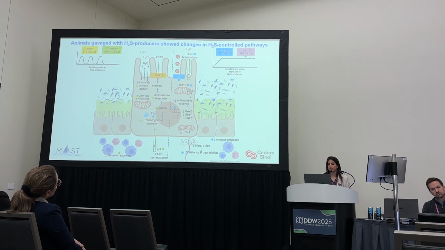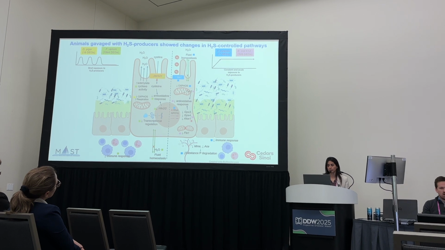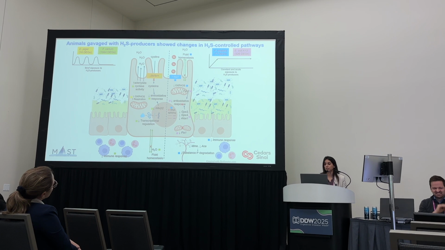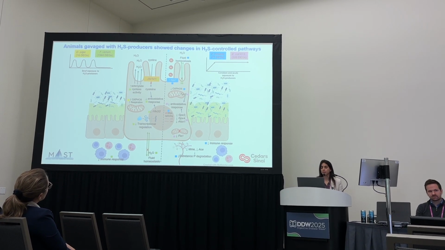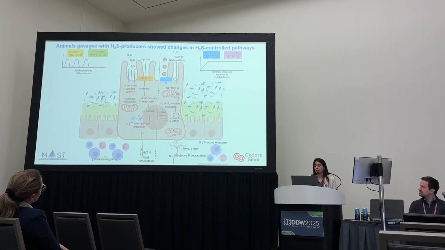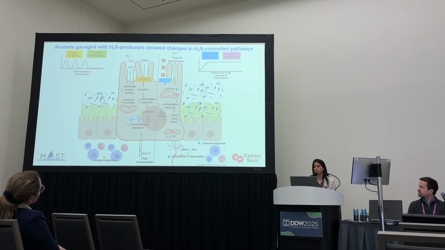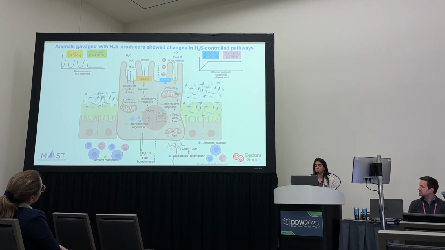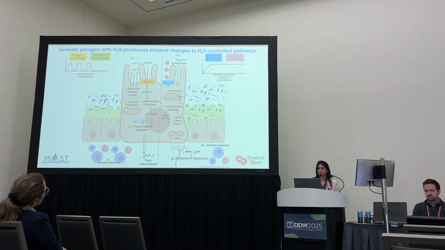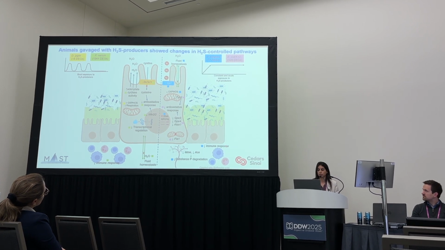When we gavaged them with E. coli K12, we saw downregulation of several antioxidant genes. So we expect to see downregulation of antioxidative response and also dysregulation of mitochondrial dynamics. I forgot to mention that Proteus mirabilis also decreased 2 genes that degrade substance P. So if they are downregulated, we expect to see an upregulation of substance P, accumulation, and also downregulation of immune response again.